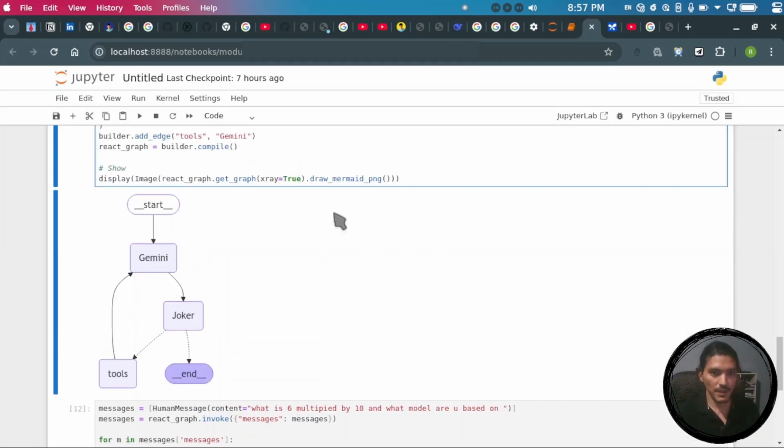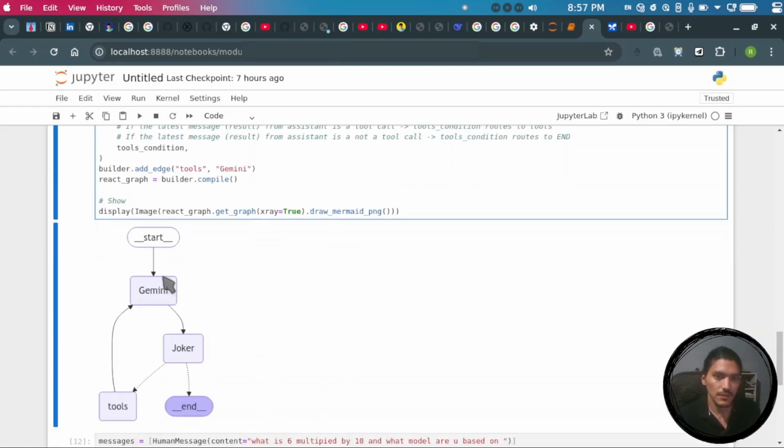We have created an LLM model, and it is taking the user response and asking the Gemini model to complete this request from the user. For example, if I ask it to multiply 10 and 2, it will send this to the Gemini model, and Gemini will call a tool like multiply, which I have shown you above. It will call the tool and give the response back to the user.